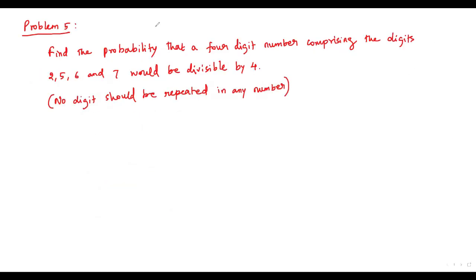Here we have the next problem. Okay, let's go to the question. Find the probability that a 4-digit number comprising the digits 2, 5, 6 and 7 would be divisible by 4.